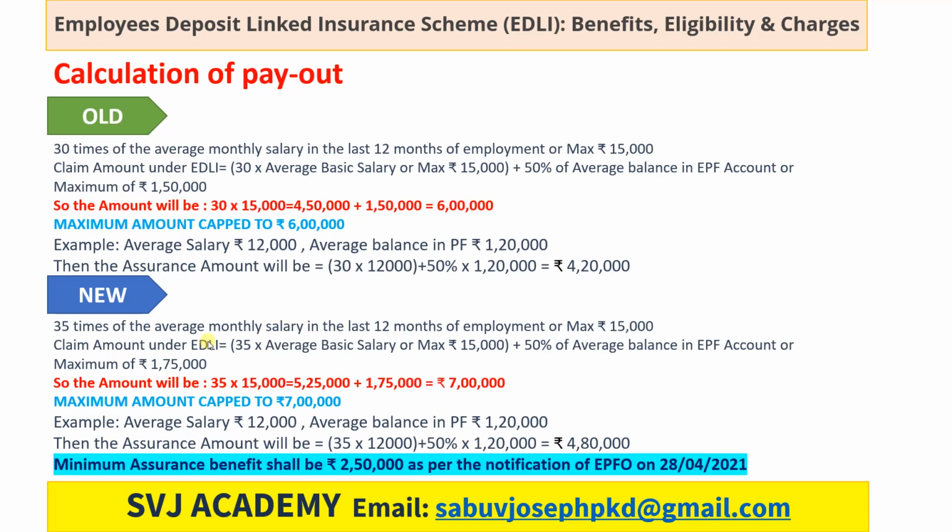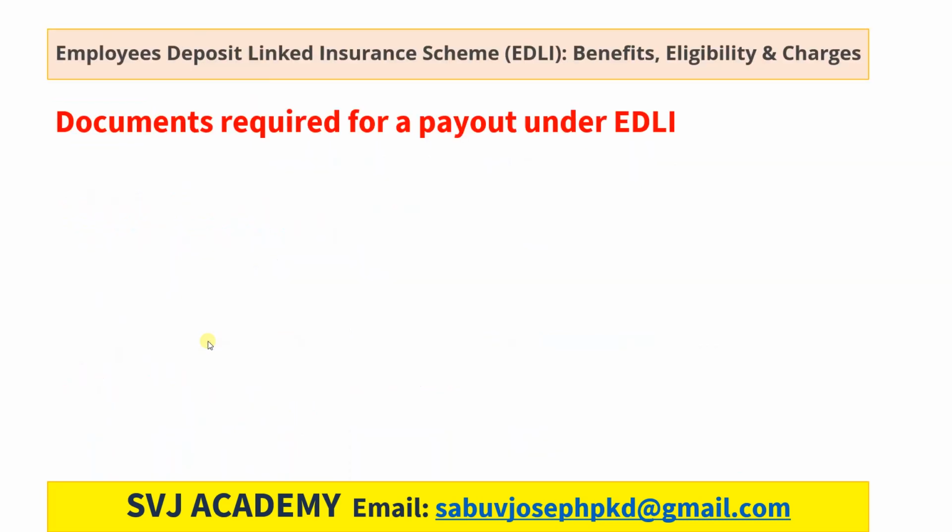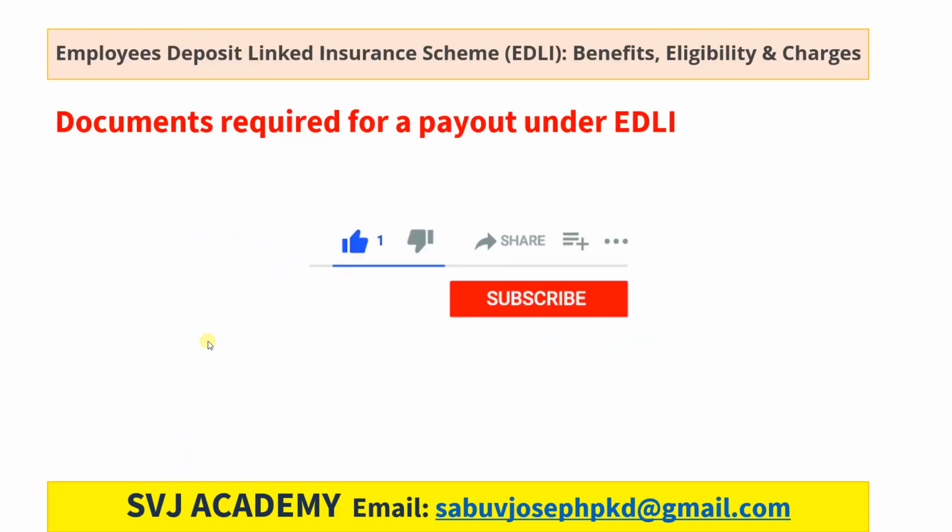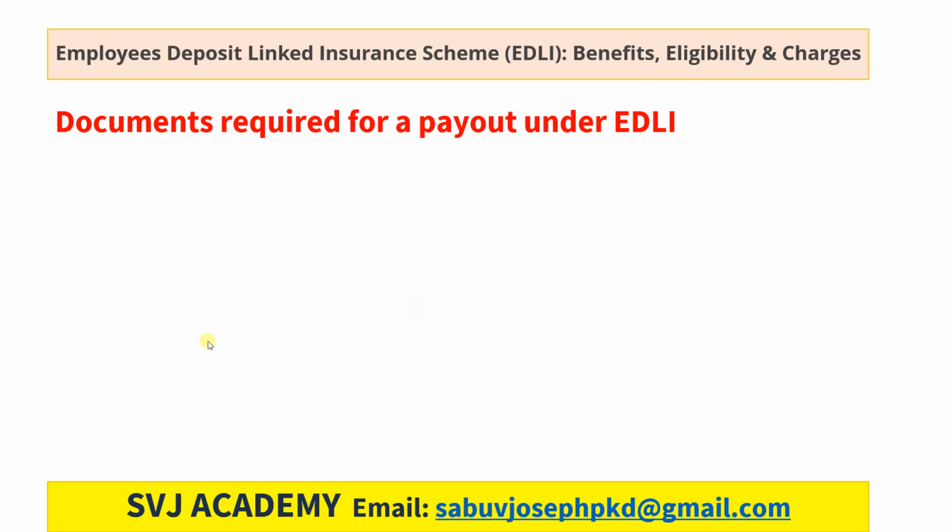Minimum assurance of benefits shall be 2,50,000 with effect from 28th April 2021. So these are the changes that happened in the amended ETLI scheme with effect from 28th April 2021. Then what are the documents required for payouts under ETLI? What are the documents we have to submit for getting the insurance benefit under ETLI?